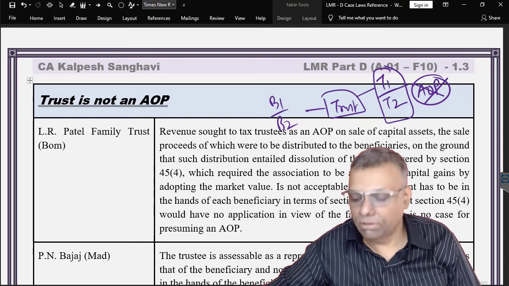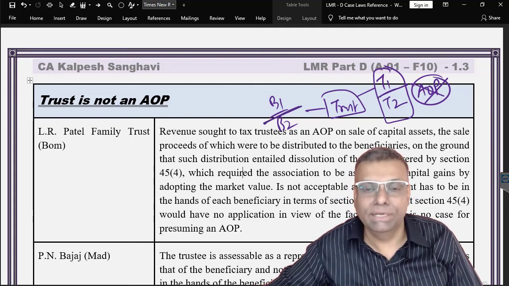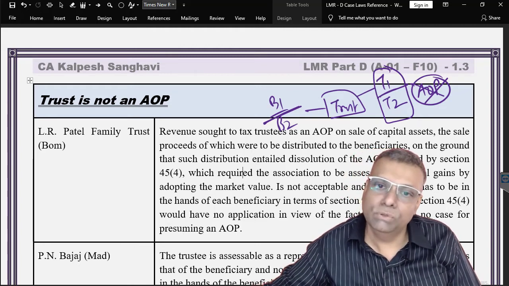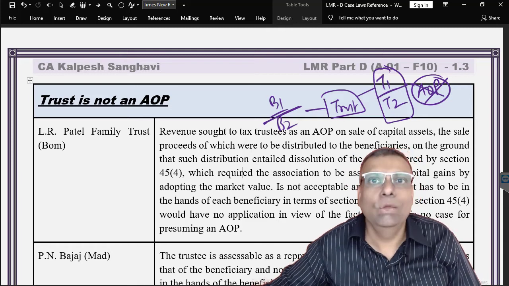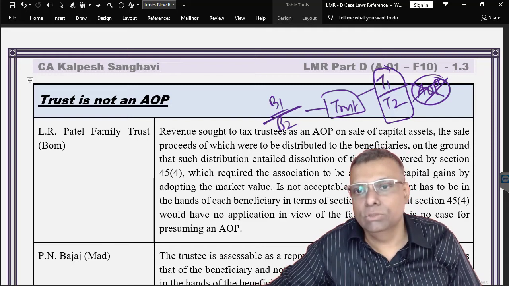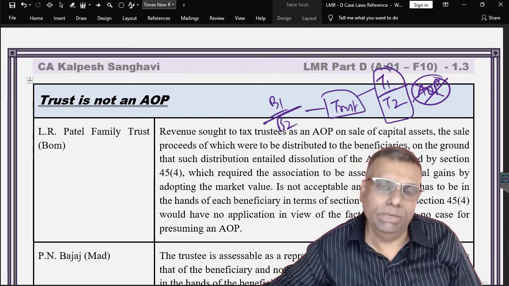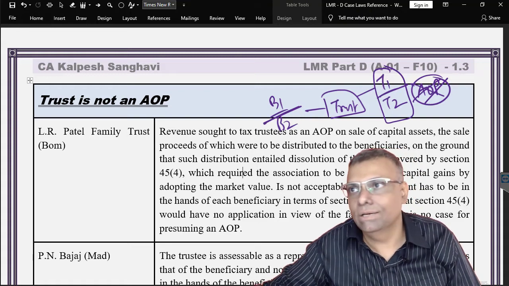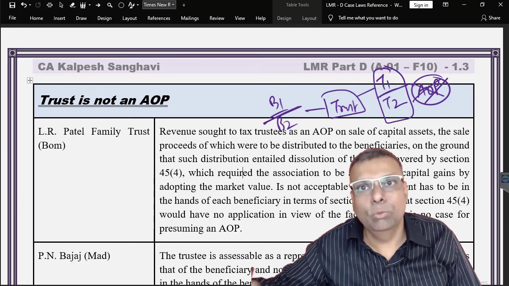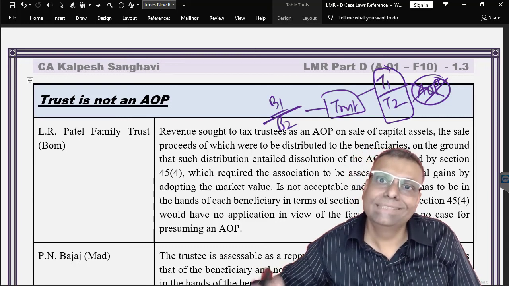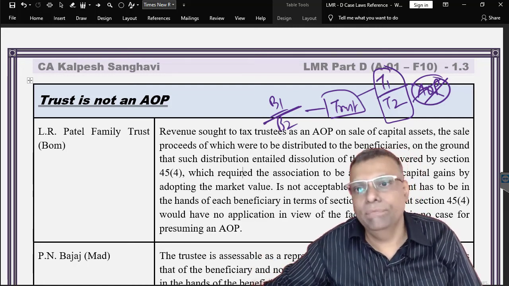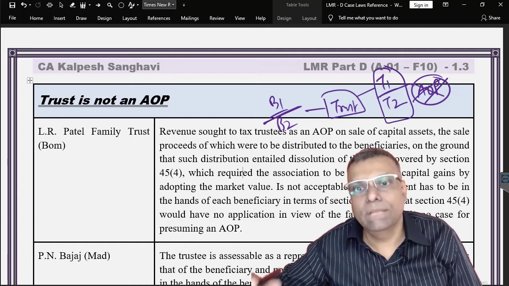Even if there is more than one trustee or even if there is more than one beneficiary, a trust is not an AOP, okay. So the AOP provisions are not applicable in such a situation because a trust is not an AOP. In some exceptional situations it is stated that it will be assessed as per the AOP, but it is only for tax rate purposes. The entity is not an AOP, and therefore we cannot apply the concepts of the AOP to this particular trust.